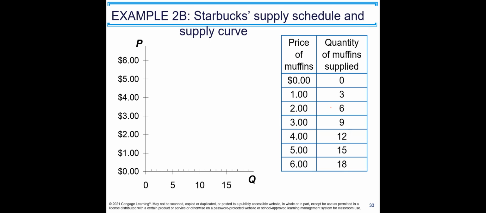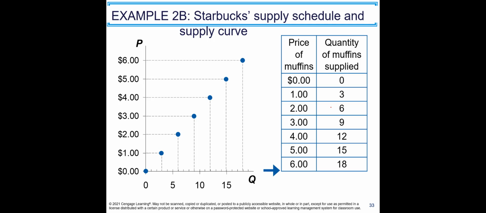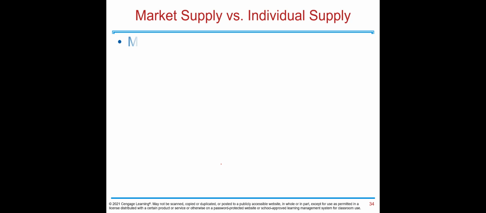Now, supply curve, you just need to plot the numbers: 0, 0, and then 1, 3; 2, 6; 3, 9; 4, 12; 5, 15; and 6, 18. And then combine all these points, and this is the supply curve. And again, because of the law of supply, we have an upward sloping curve. Prices are rising, quantities are rising as well.